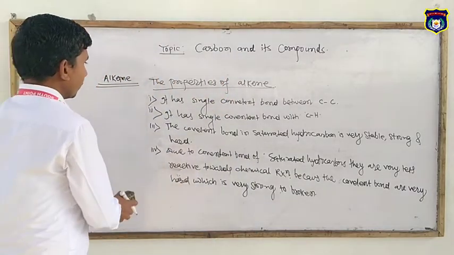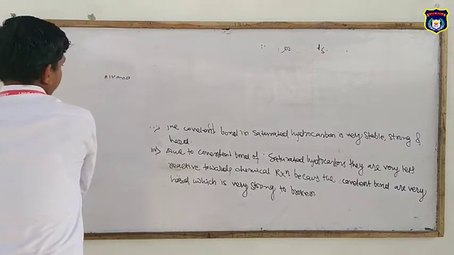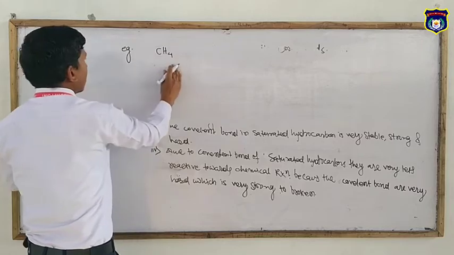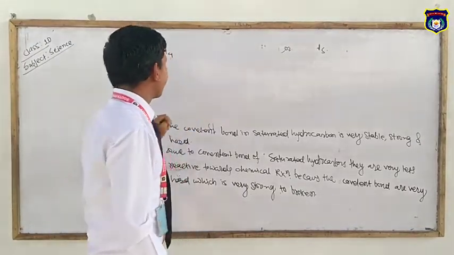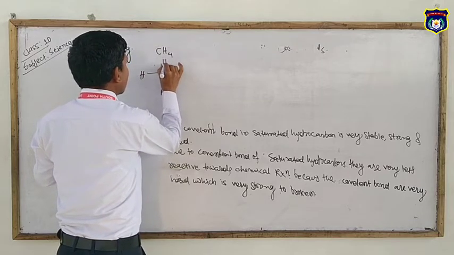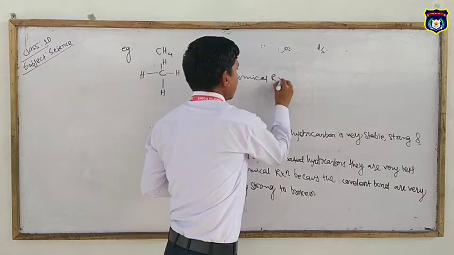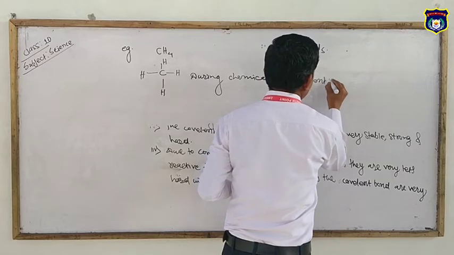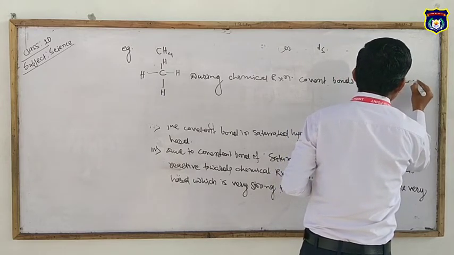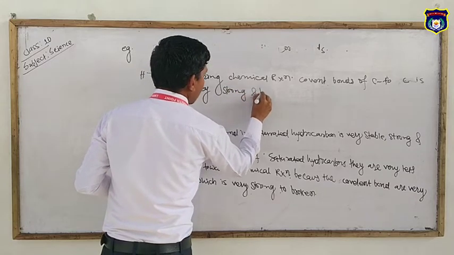Similarly, CH4 is a type of alkane because of C and H. During chemical reaction, the covalent bonds of carbon to carbon are very strong and hard.